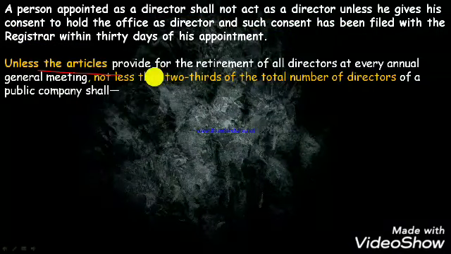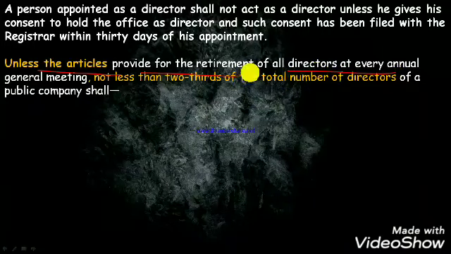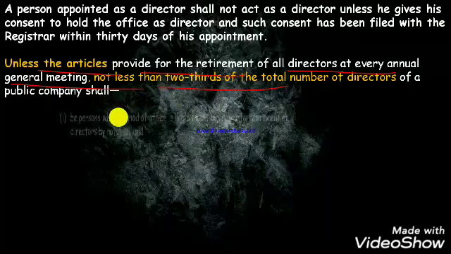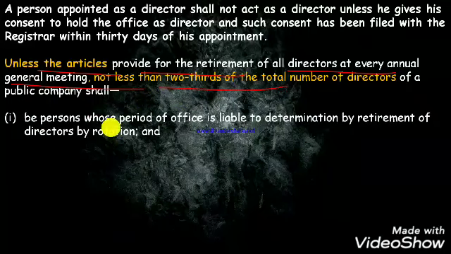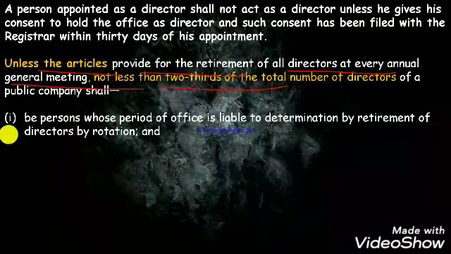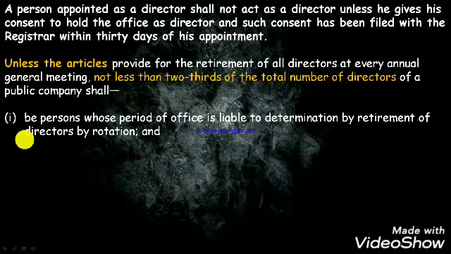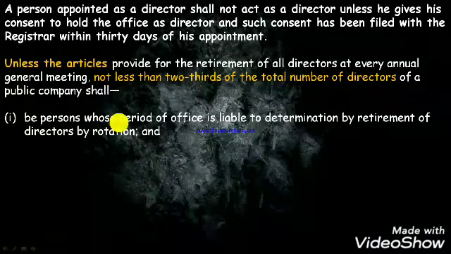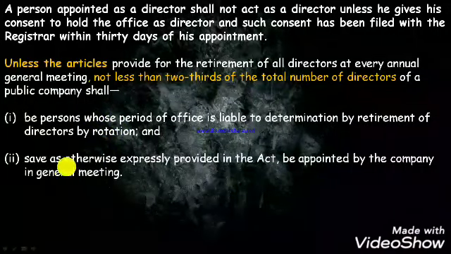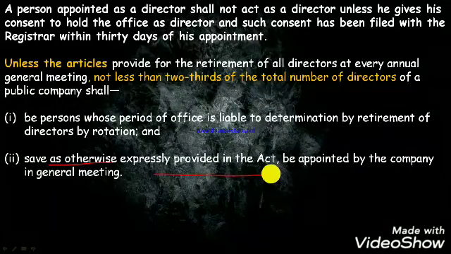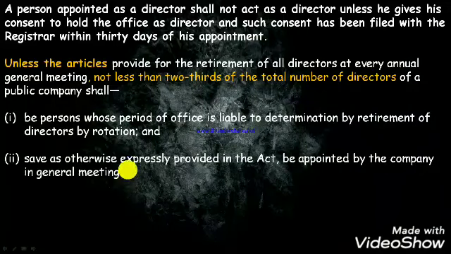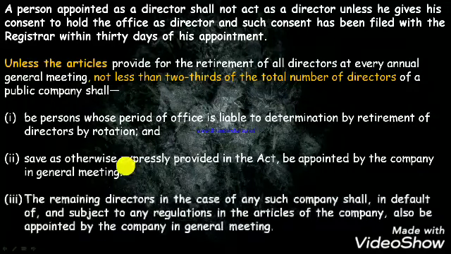Okay, unless the articles provide for the retirement of all the directors at every general meeting, not less than 2/3 of the directors of a company shall be persons whose period of office is liable for determination by rotation. Unless and until the articles say anything, the director can be retired by rotation, means after a time period, and save as otherwise expressly provided in the Act, be appointed in the general meeting. Either a director can also be appointed in the AGM, the annual general meeting of the company.